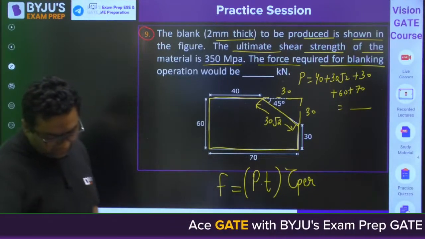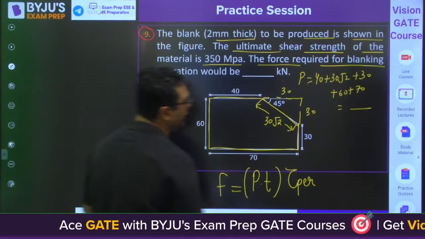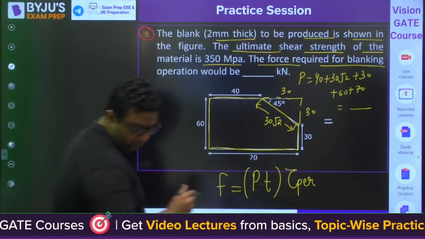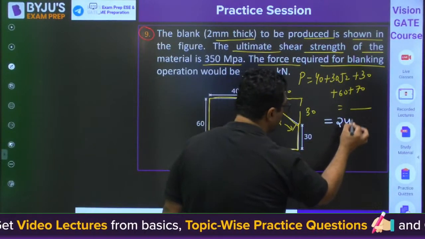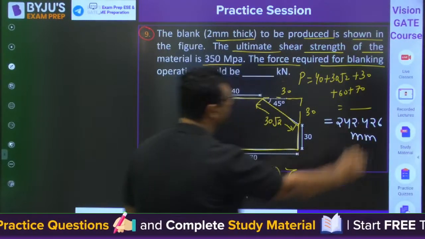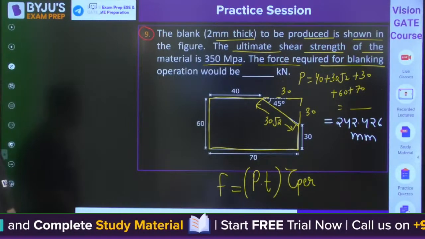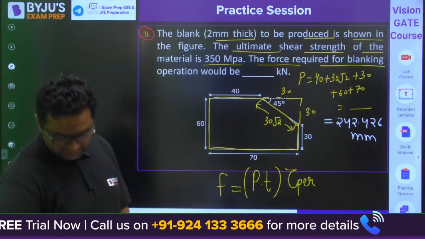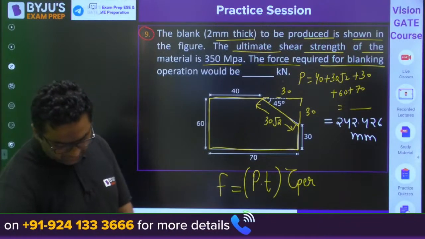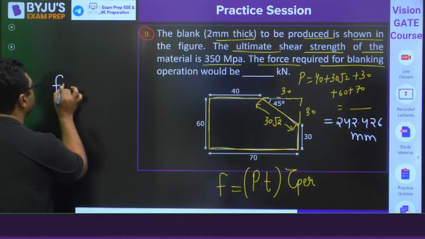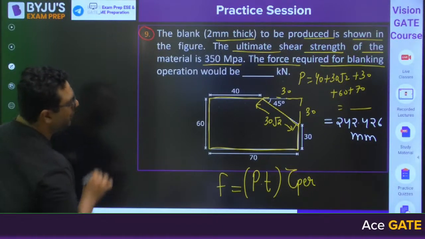Okay, first of all, can you tell me what you are getting this total length as? Are we getting this as 242.426? Okay, so aspirant is saying 1696. Small mistake you are doing: when you will be calculating the force, thickness is 2 mm.